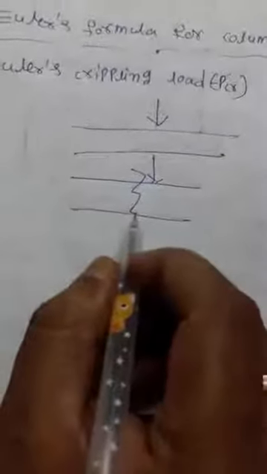It is where the beam buckles under a given load. That buckling is nothing but crippling. So crippling load is nothing but the ultimate load, safe load, ultimate load and crippling load.